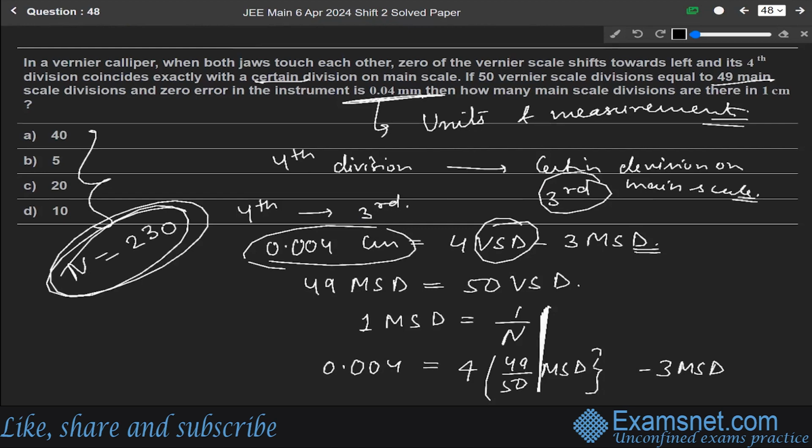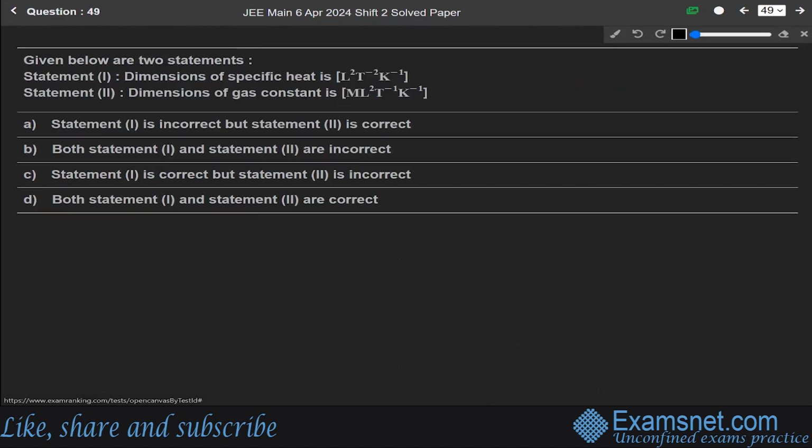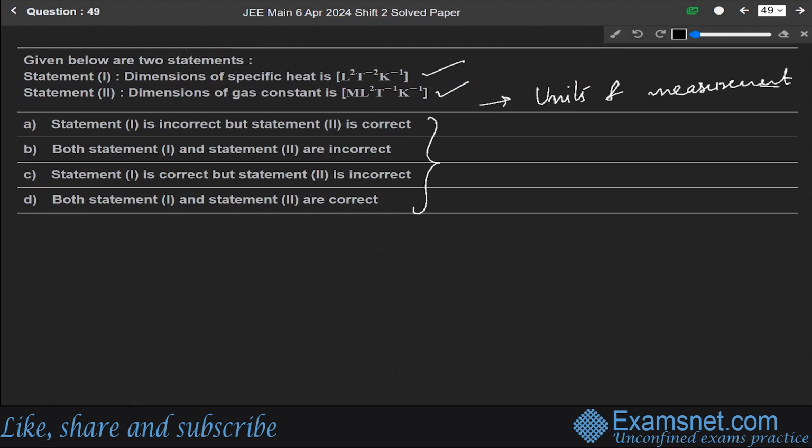Okay. Now, next question 49. Given below are two statements. Statement 1 is the dimensions of specific heat, and statement 2 is the dimension of gas constant. What is the correct answer? Again, this question is from the chapter of units and measurements.